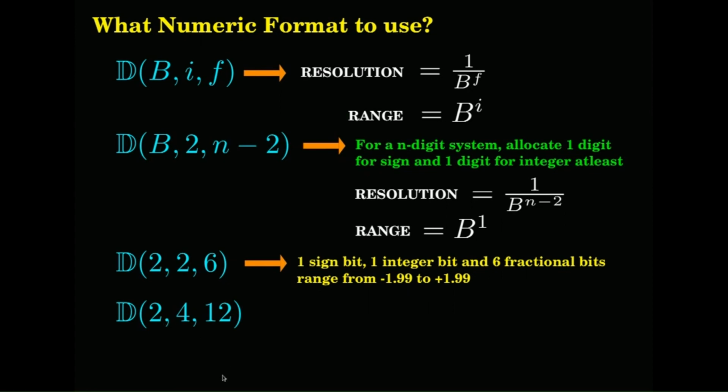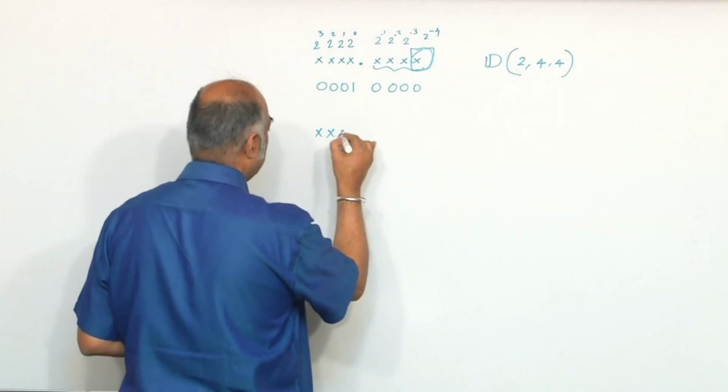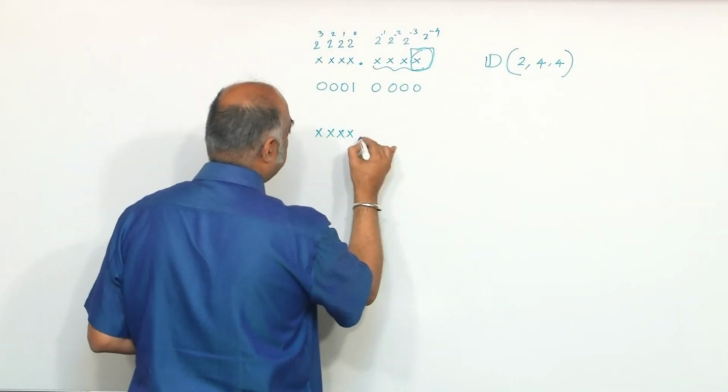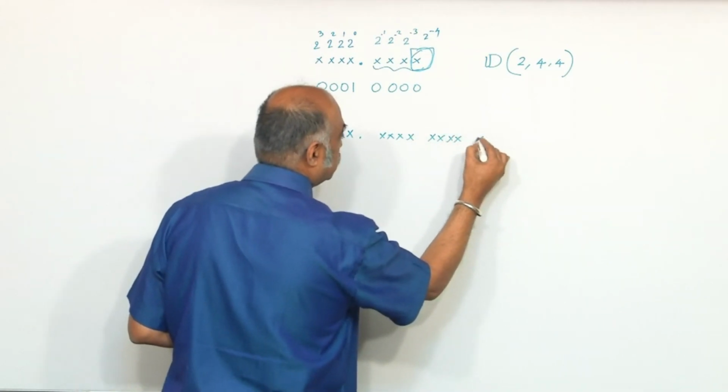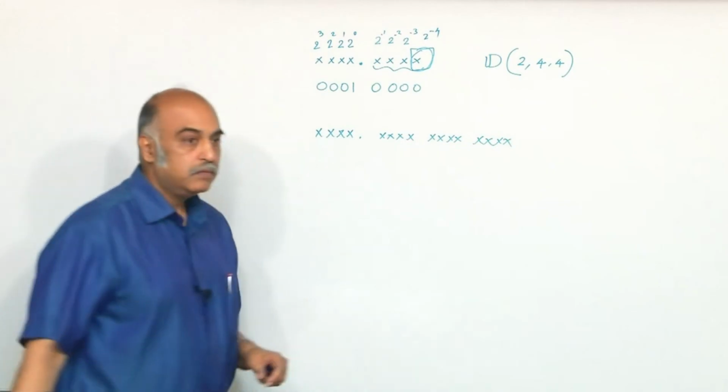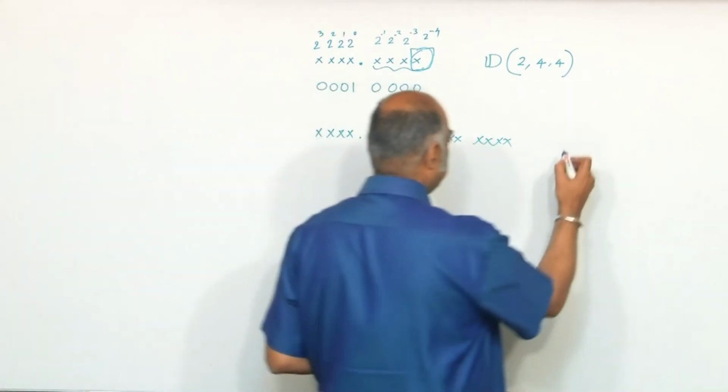For 16-bit, we have found this to be a very nice numeric format. This is for your 16-bit.